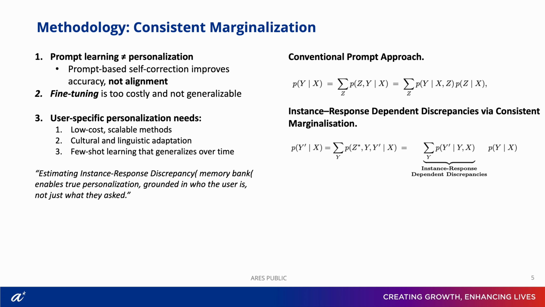This brings us to our key idea: model the discrepancy. Here, y prime is the observed LM output and y is the latent user-preferred response. The critical term is P(y prime | y, x), the instance and response dependent discrepancy. This term captures how the model's output diverges from user expectations given the input.